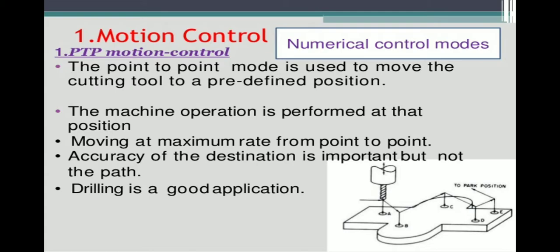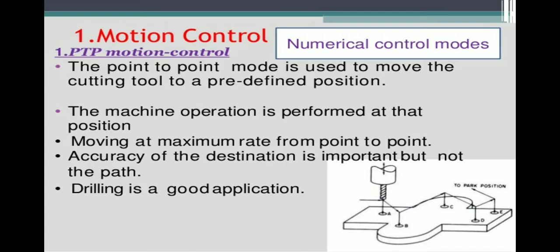Suppose the machine tool should move to A. After the completion of A, it should move to B. After the completion of B, it should move to C. In this direction only, the machine tool should move at maximum rate from point to point. It has different lengths from one point to another: A to B is some length, B to C is another length, C to D is another length, D to E is another length.